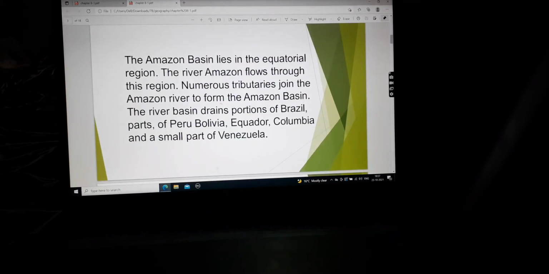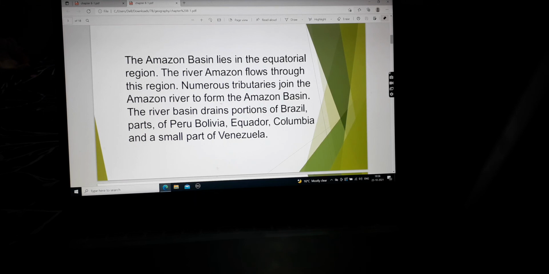The Amazon basin lies in the equatorial region. As already said, equatorial means the equator, that is in the middle of the earth, the center part of the earth. The river Amazon flows through this region.